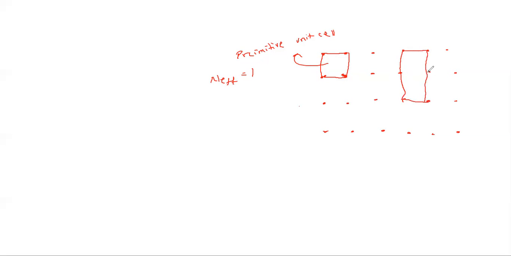So when you consider this, here n effective is greater than 1. When n effective is equal to 1, it is known as primitive. So this type is known as non-primitive, where n effective is greater than 1.